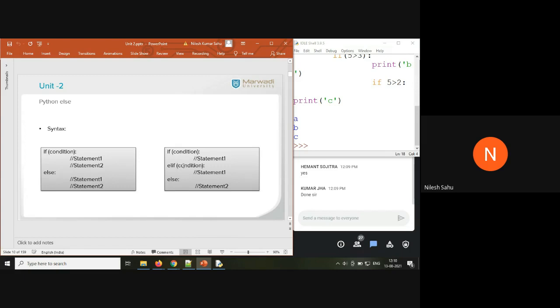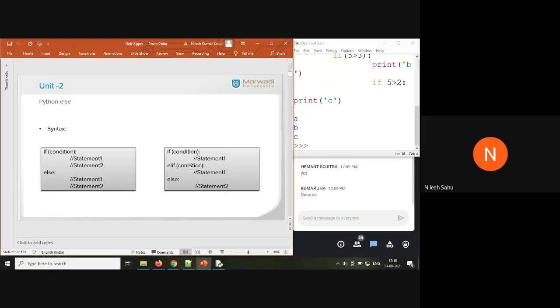In this case, if you see: if condition, statement 1; elif condition, statement 1; else, statement 2. So when will the else statement, this part of statement 2, be executed? First of all, when this condition becomes false, the control will go to elif here.